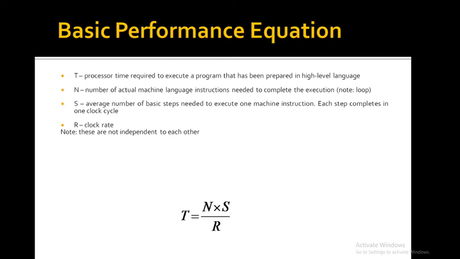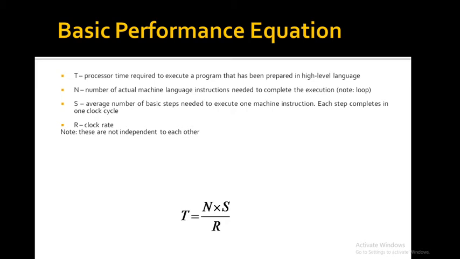The performance parameter T for any application program will be more important to the user than the individual values of the parameters S, N or R. We are not going to concentrate on each value of N, S, R, but for better performance we need the value of capital T. To achieve high performance, the computer designer must find ways to reduce the value of T, which means reducing N and S. The total time required to execute the program has to be reduced. The lesser the execution time, the better the performance.